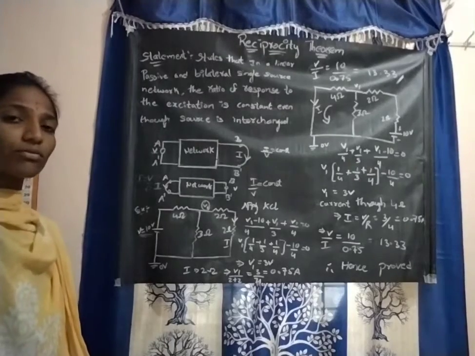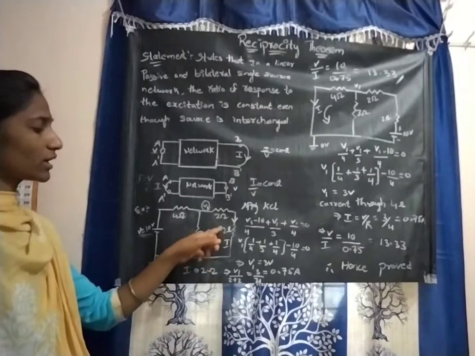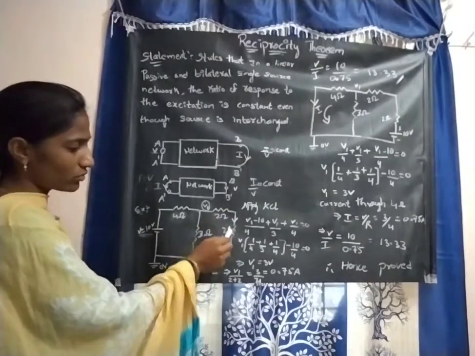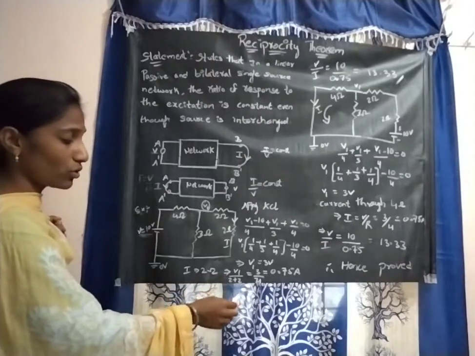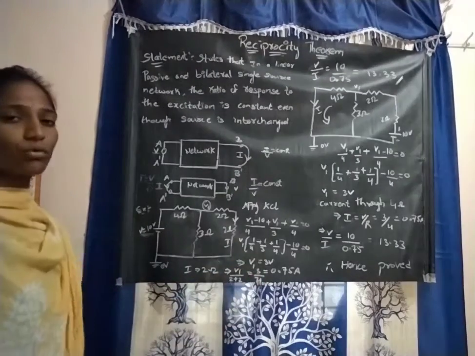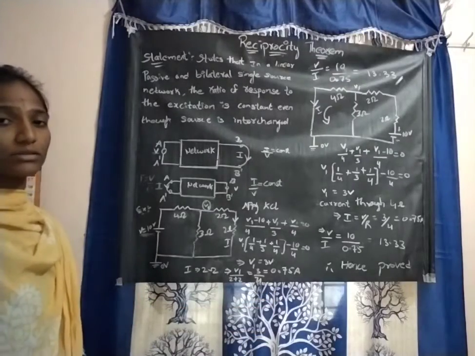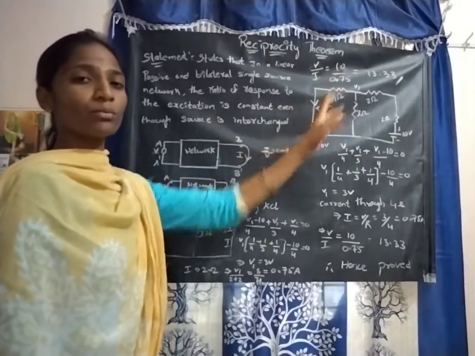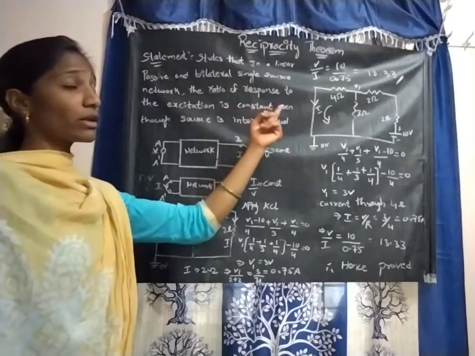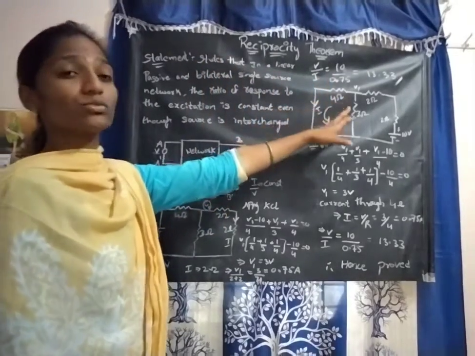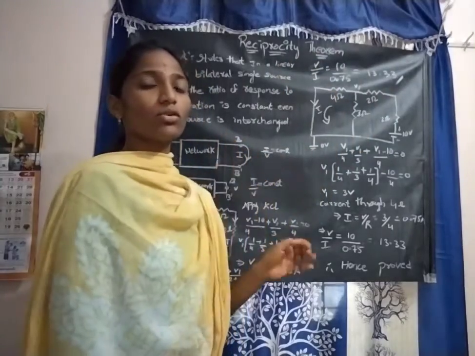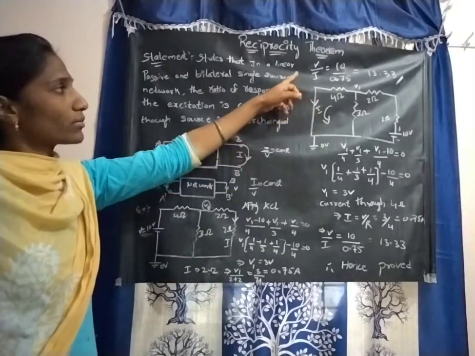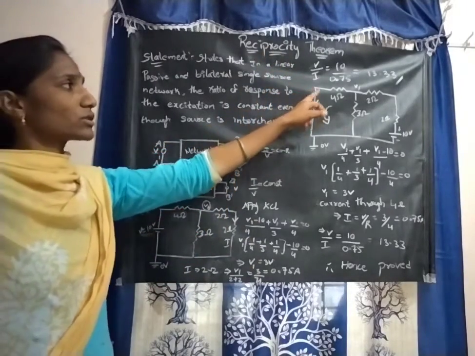To get the current, we find the current passing across the 2 ohm resistance. In this branch we have 2 plus 2, 4 ohms, so the current is V1 by 4, which is 3 by 4, giving 0.75 amperes. Now the constant, the ratio of the response to the excitation, V by I, is 10 volts divided by 0.75, which leads to 13.33. No units will be present, since it is a ratio. So we got the voltage to current ratio as 13.33.